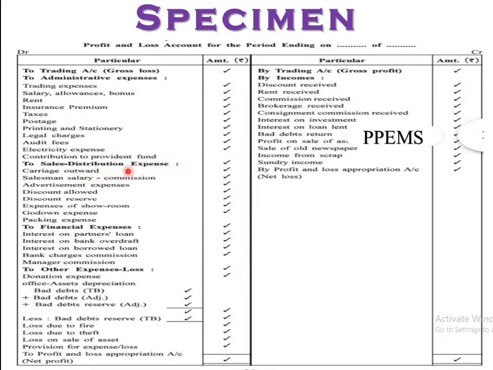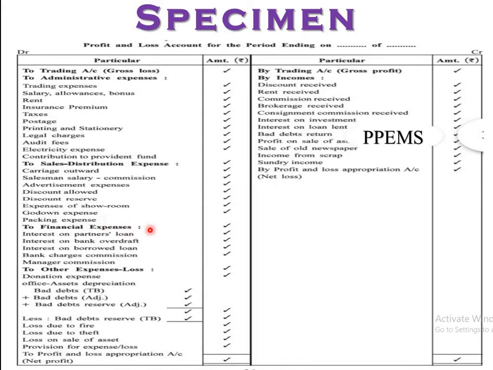Next one, sales and distribution or selling and distribution expenses. Carriage outward, do not make any mistakes in carriage inward and outward. Inward is related to purchase, outward is related to sales, right? Salesman salary and commission. Advertisement expense, most of the time adjustments are there related to advertisement. Discount allowed, right? Sometimes adjustments are there. Discount received. Expenses of showroom, direct godown expenses, packing expenses, all these expenses are taken directly from the trial balance.